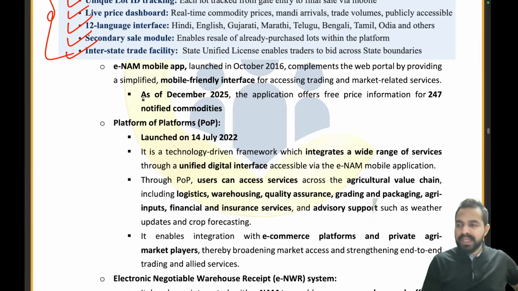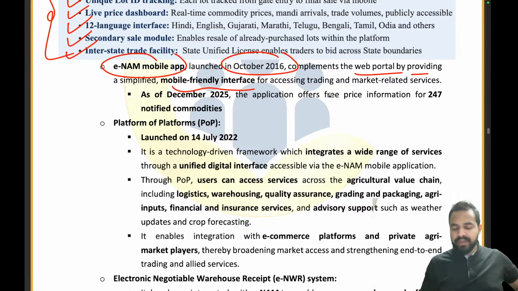So they came up with the ENAM mobile app, which was launched in October 2016, which complements the web portal by providing a simplified mobile-friendly interface for accessing trading and market-related services.